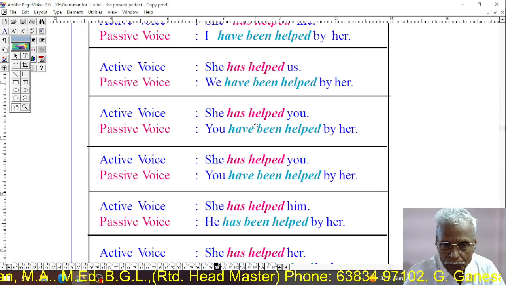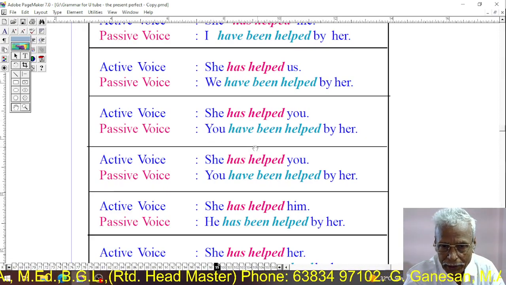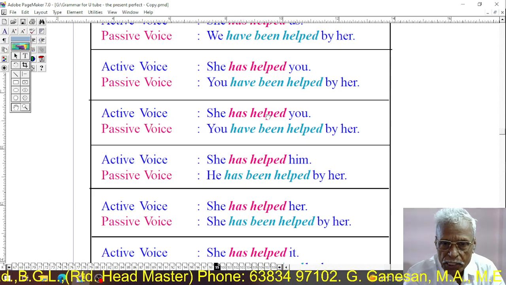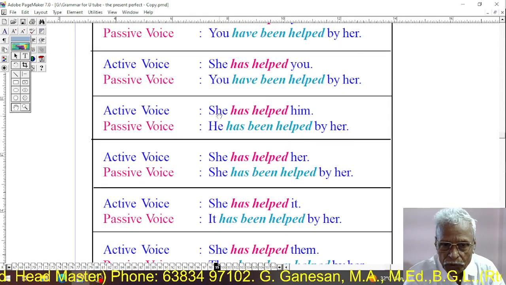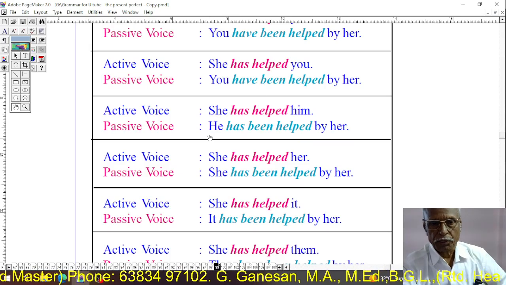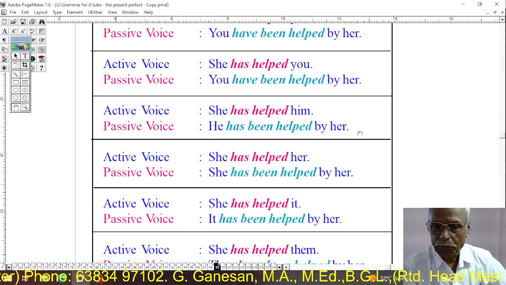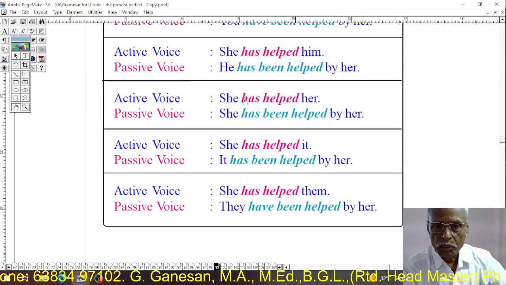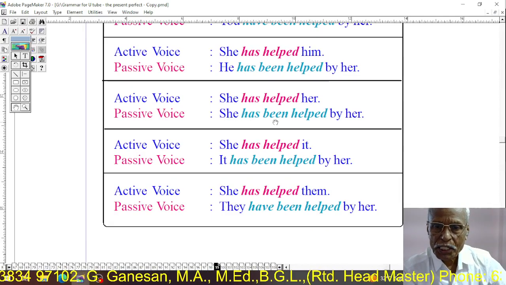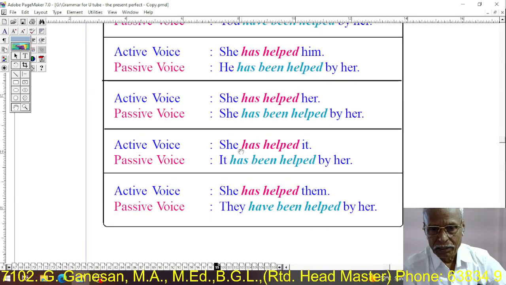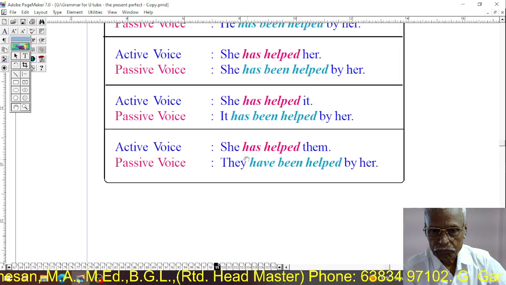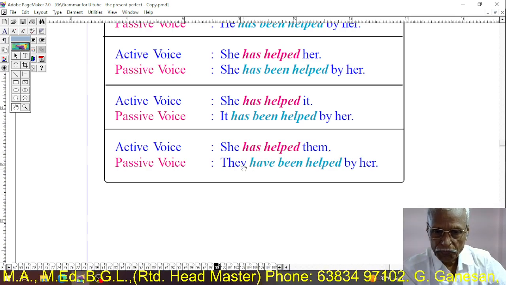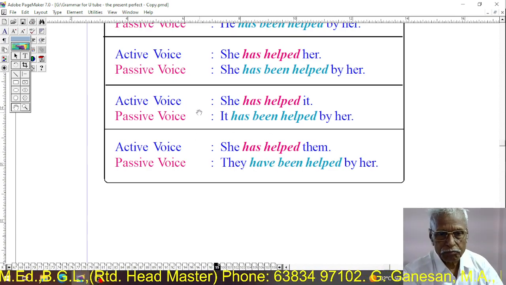She has helped you. You have been helped by her. She has helped him. He has been helped by her. She has helped her. She has been helped by her. She has helped it. It has been helped by her. She has helped them. They have been helped by her.